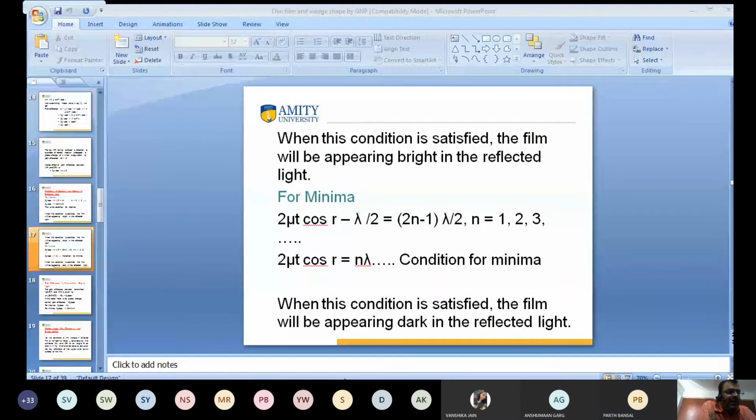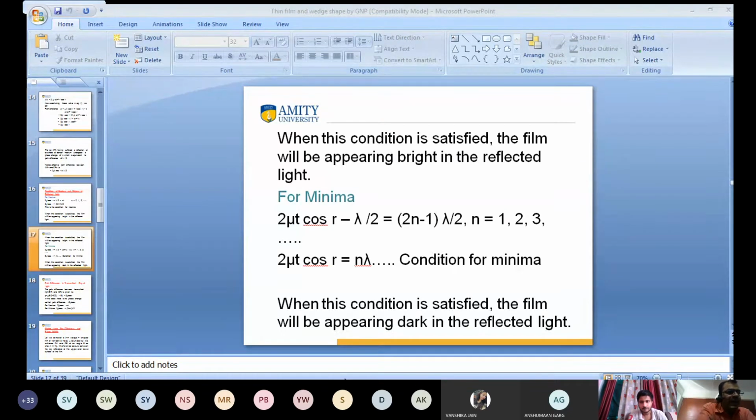What is the question? You tell me, again repeat your question. My voice is not audible. Can you repeat your question? Open your camera. Tell me. So I was saying the path difference was the only difference because we are going from denser to rare medium.